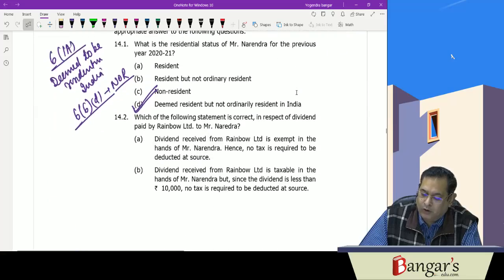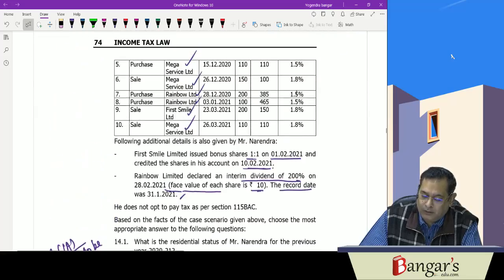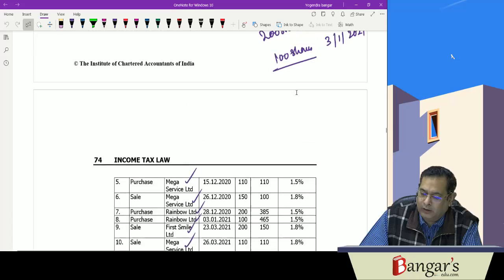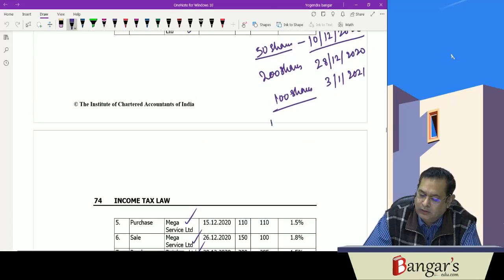What is the record date? Rainbow Limited declared the dividend on 28th February 21. The record date is 31/1/21.